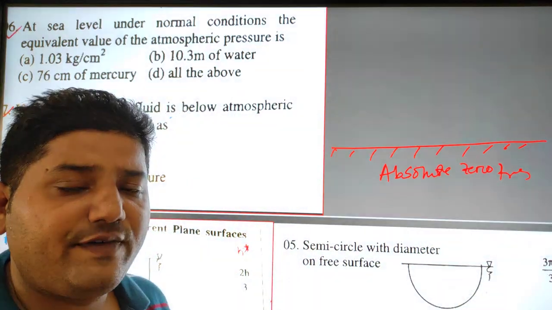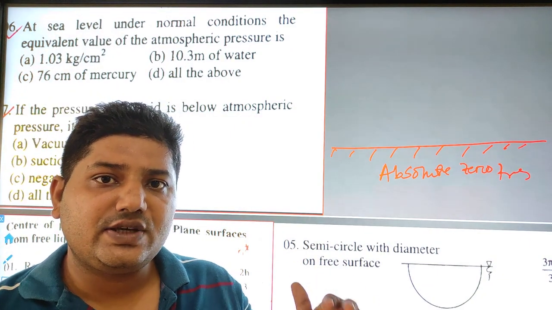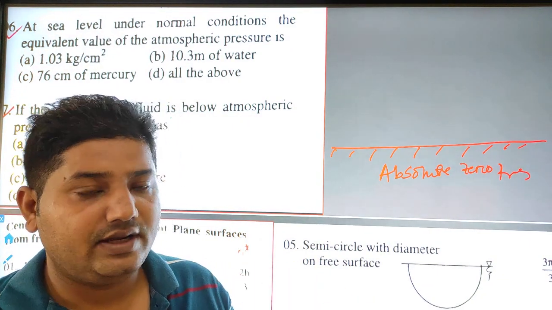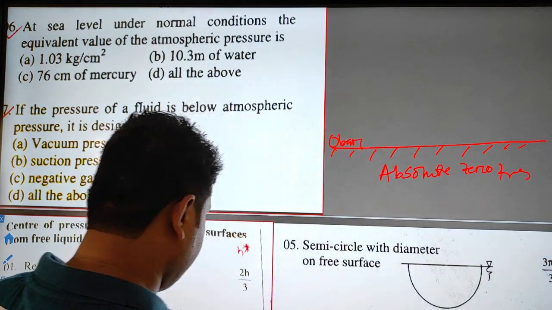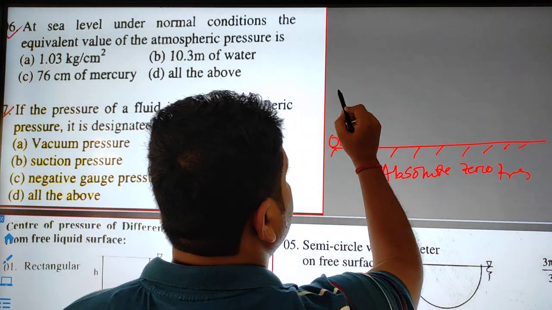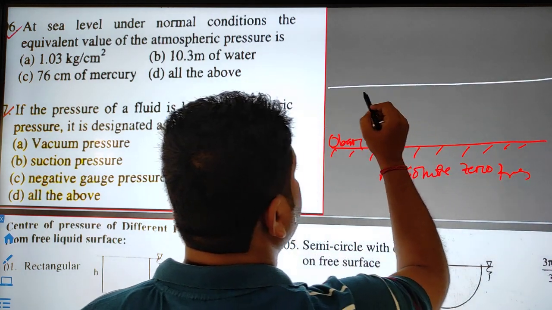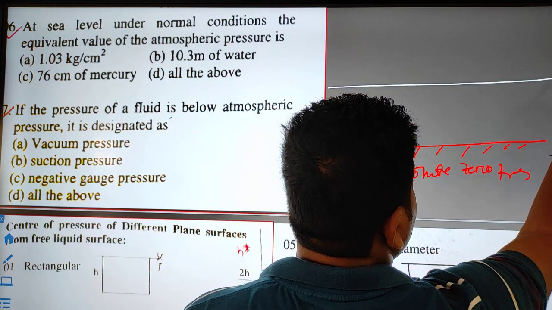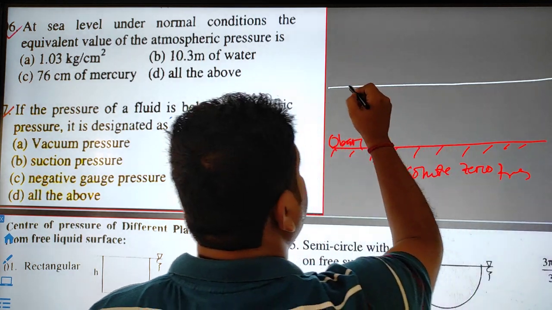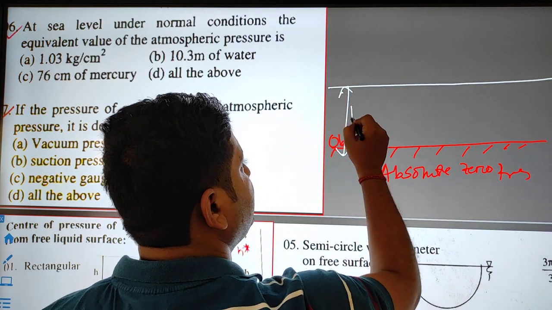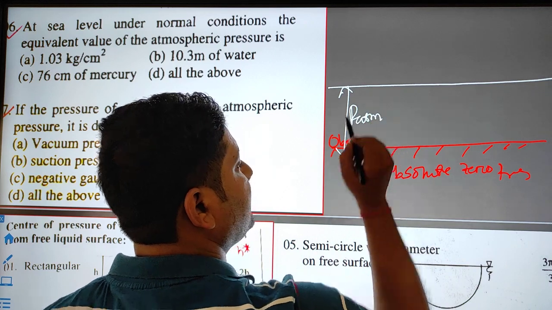Absolute zero pressure means where the pressure will be 0 bar. So here the pressure will be 0 bar. Now this is the atmospheric pressure, P atmospheric.